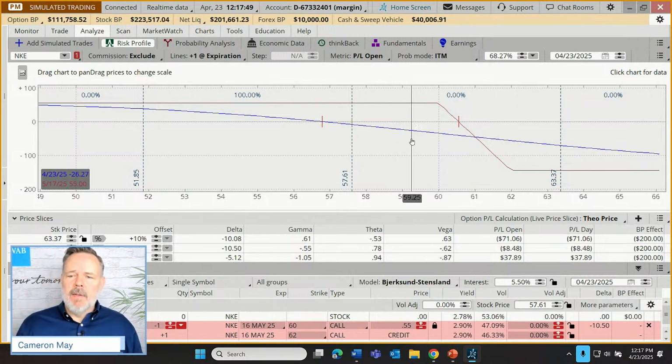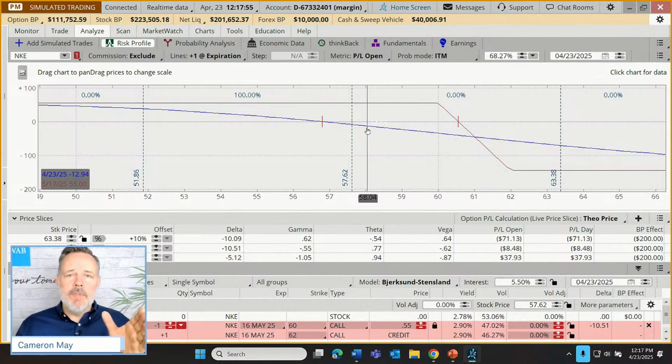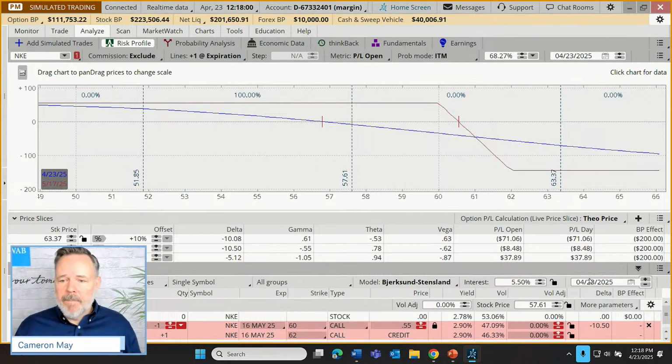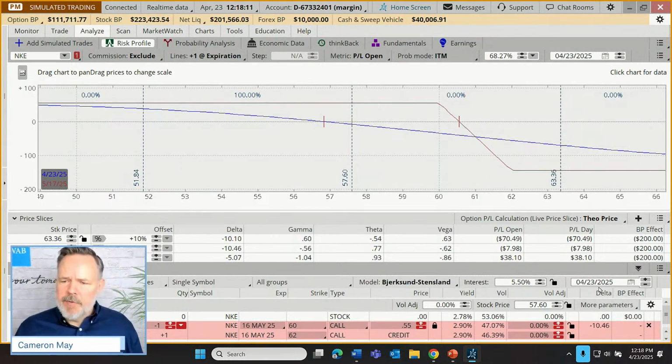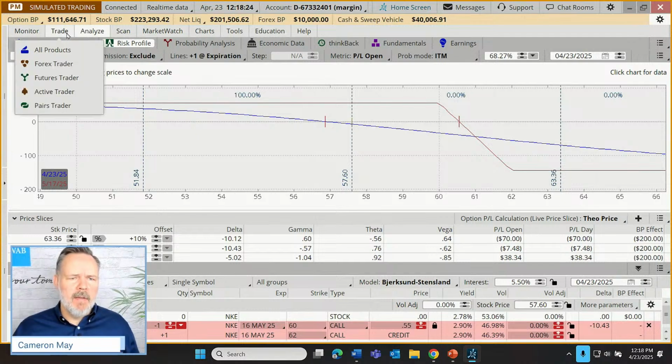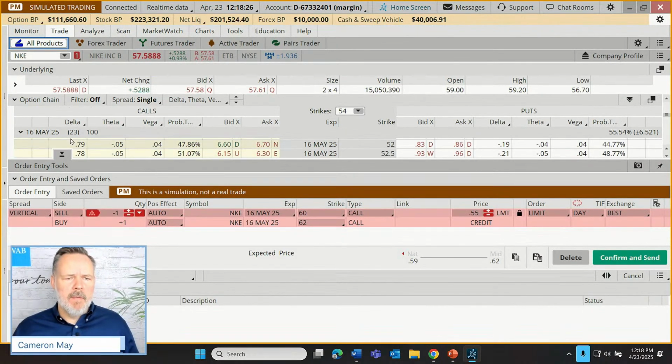By default, this blue line is just going to be showing how this trade might benefit or lose by movements in the stock price today. So notice down here, there's a date that says 4/23. That's the date for which this line is currently drawn, and it's just mapping out profit or loss scenarios. Let's suppose our trader wonders how this trade might be going, not all the way to expiration, but let's say we got halfway there. How many days are left on this trade? We have 23 days.